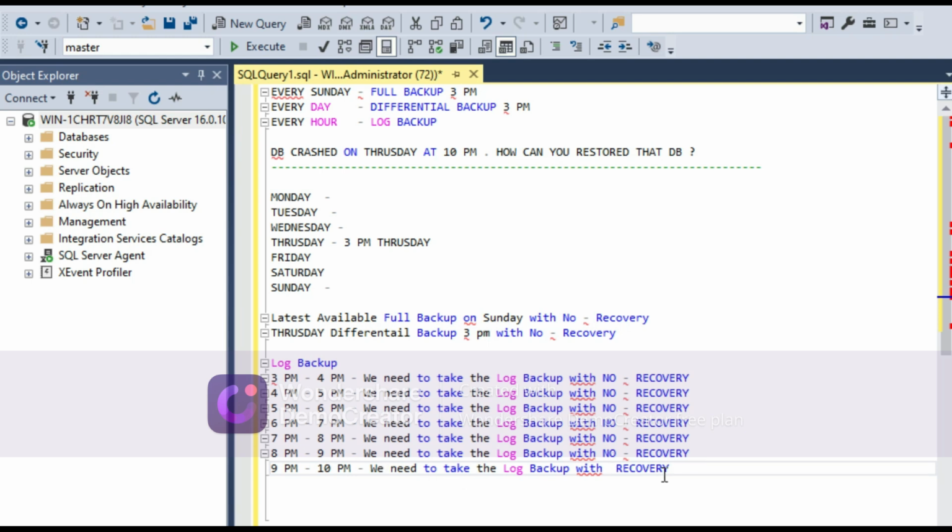So here till 10 p.m. we have taken the log backup with the recovery. If the tail log backup is accessible, then we need to take the tail log backup with the recovery, and before that we need to take 9 to 10 p.m. with no recovery. So don't get confused. Till now you can see that full backup, differential backup, and the log backup. So in this way we have restored that crashed databases.